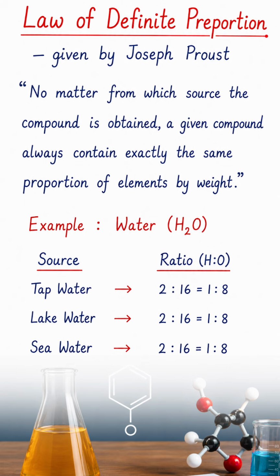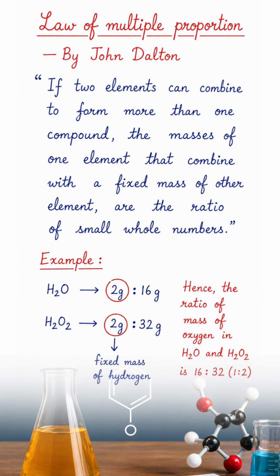Law of multiple proportion by John Dalton. If two elements can combine to form more than one compound, the masses of one element that combine with the fixed mass of the other element are in the ratio of small whole numbers. Given here is the example of water and hydrogen peroxide. Mass of hydrogen is fixed, which is 2 gram, and masses of oxygen that combine with a fixed mass of hydrogen are in the ratio 16 is to 32, which is 1 is to 2.